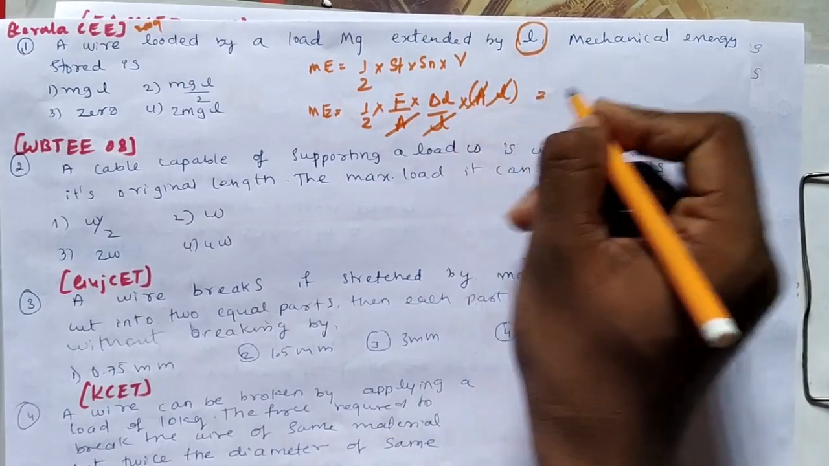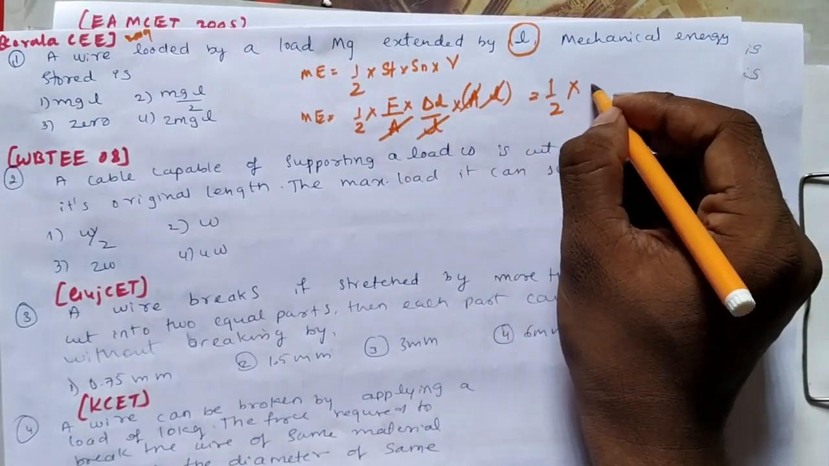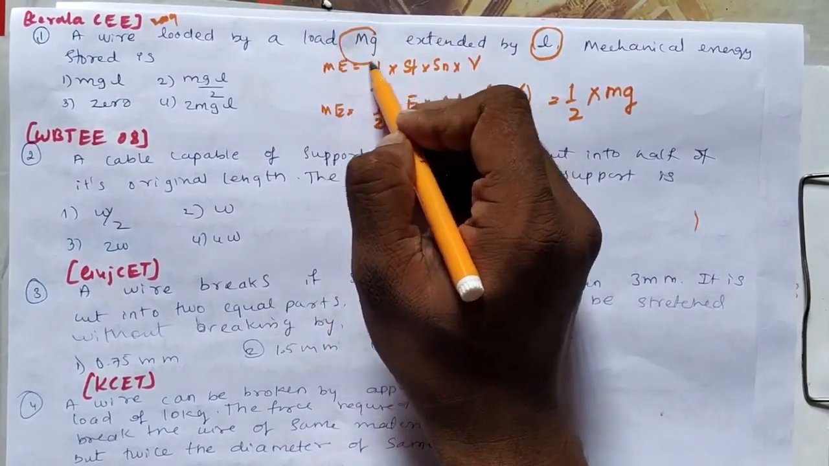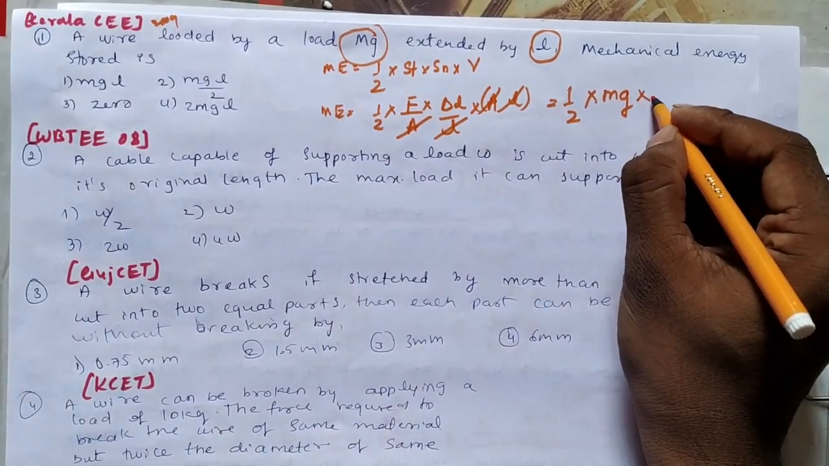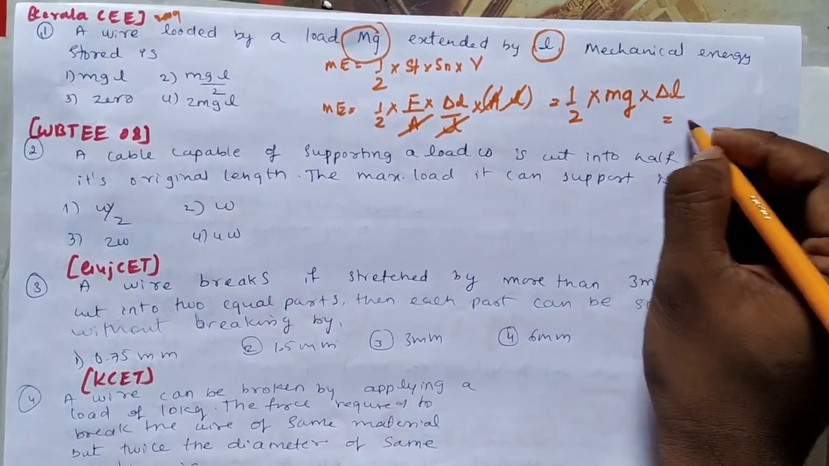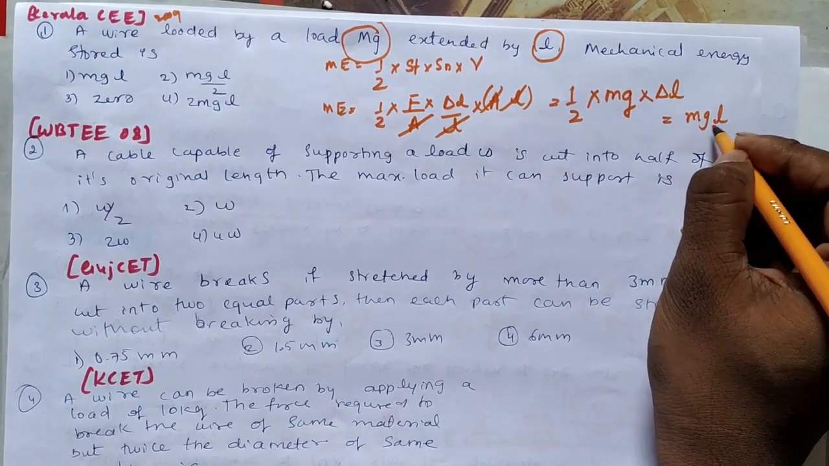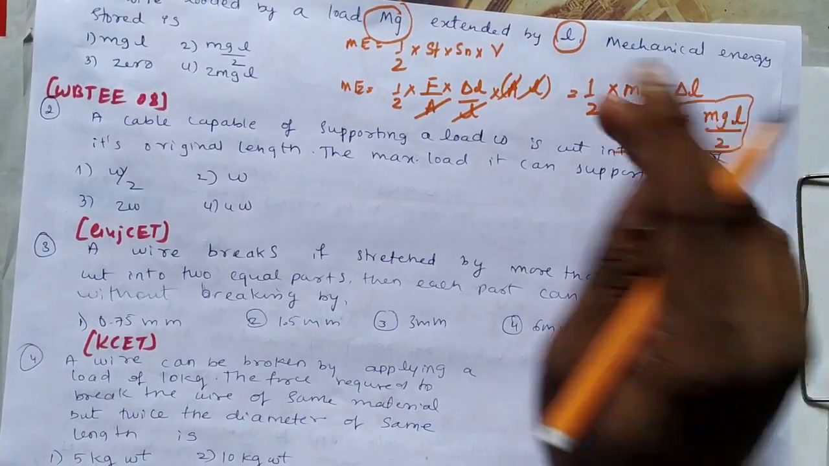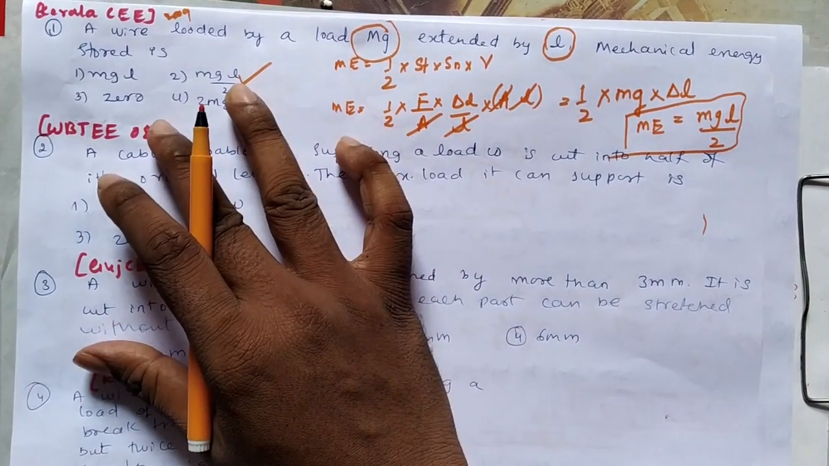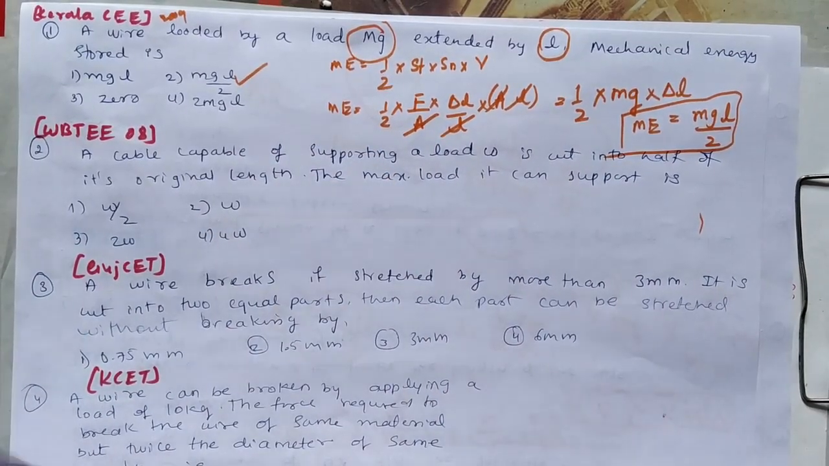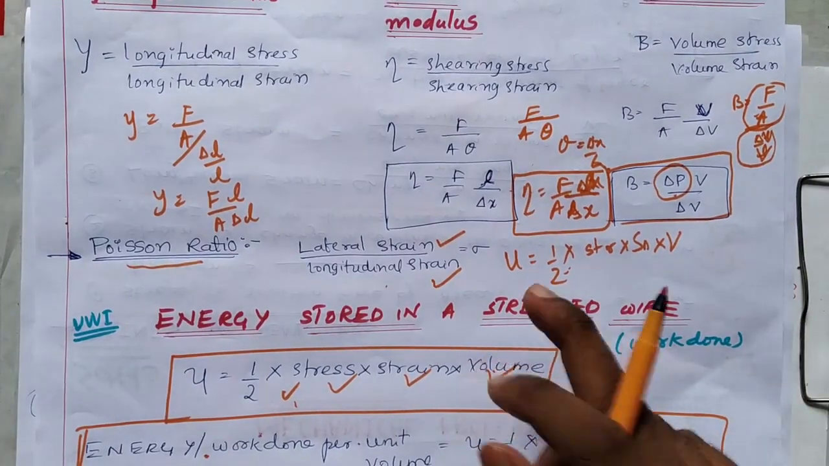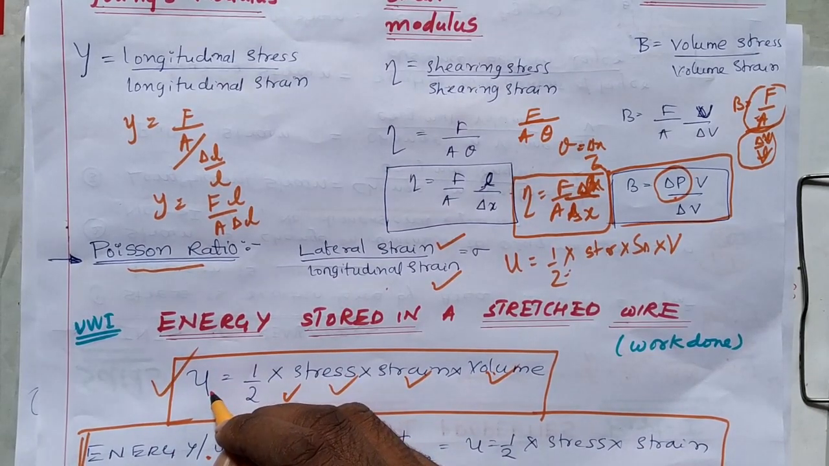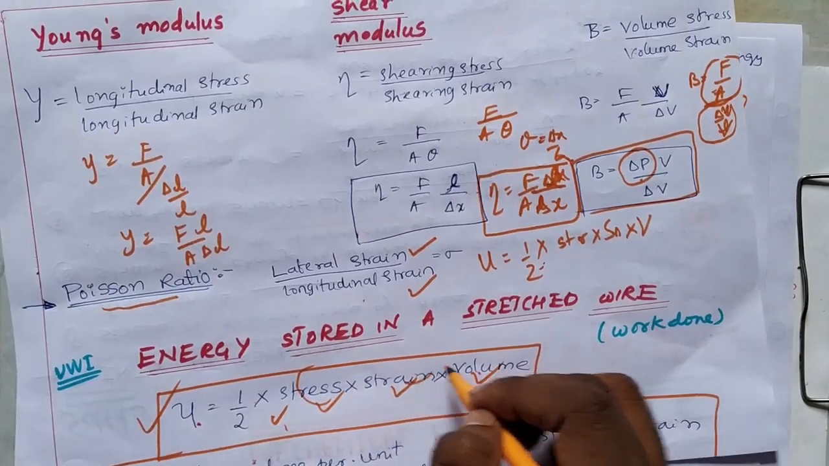Area and length cancel. Half into mass, since force is mass into acceleration, with acceleration substituted by acceleration due to gravity as given in the formula. And delta L is L. So this is mg, and delta L I am writing as L. This will be mgL by 2. This is the mechanical energy formula. So the answer is option second, mgL by 2. The formula has arrived from this concept: U, or mechanical energy, is equal to half into stress into strain into volume.